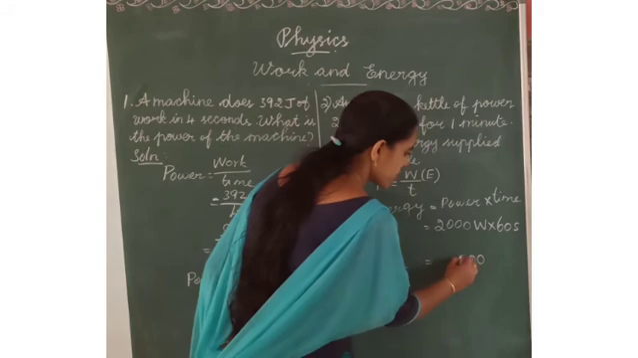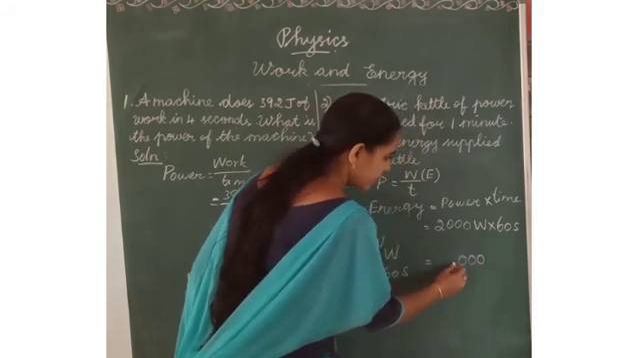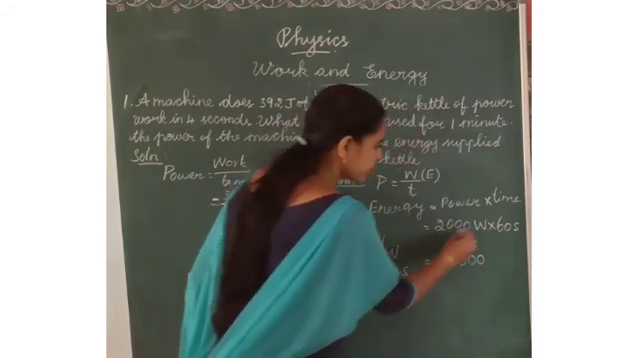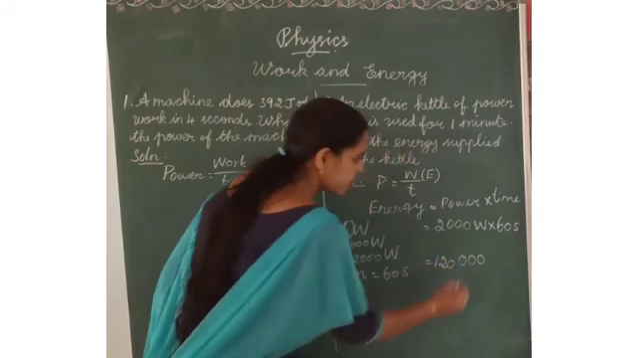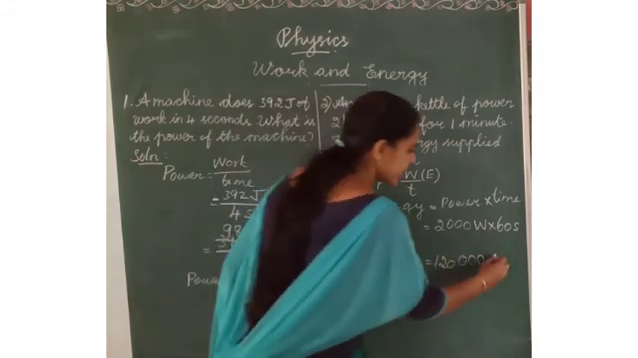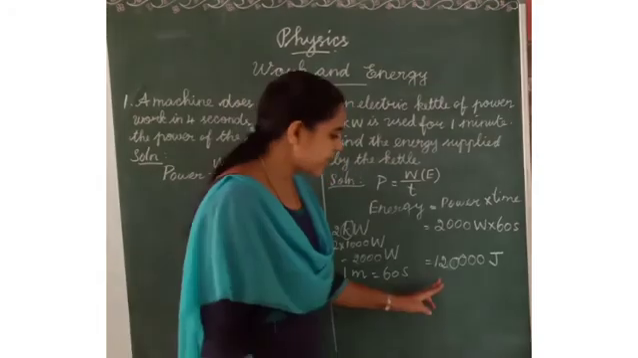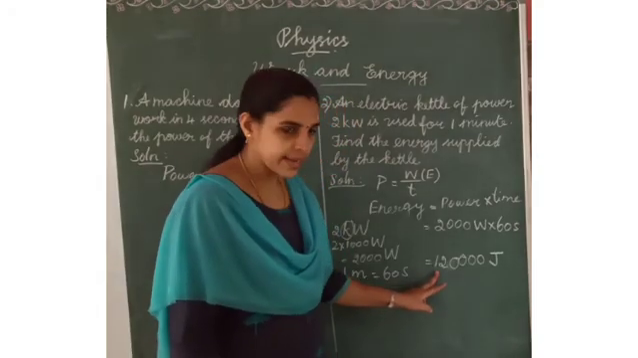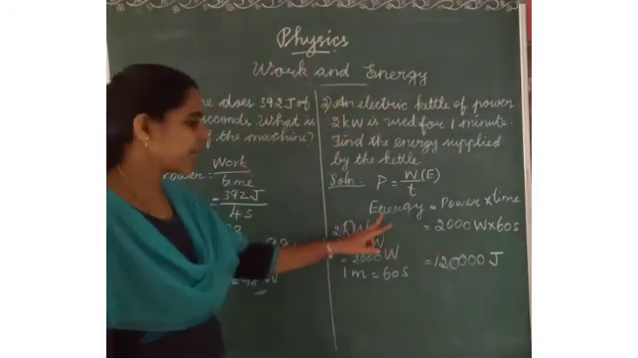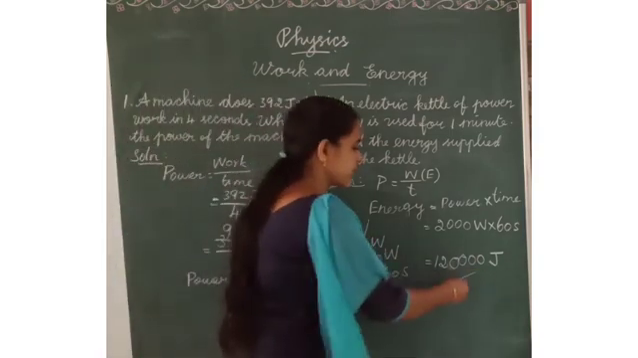The product is 1,20,000. What is the unit here? Joule. So 1,20,000 joule is the energy. We consider this the answer.